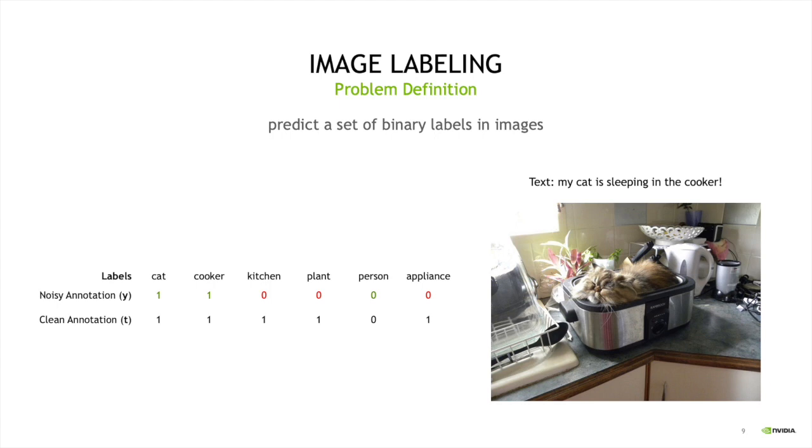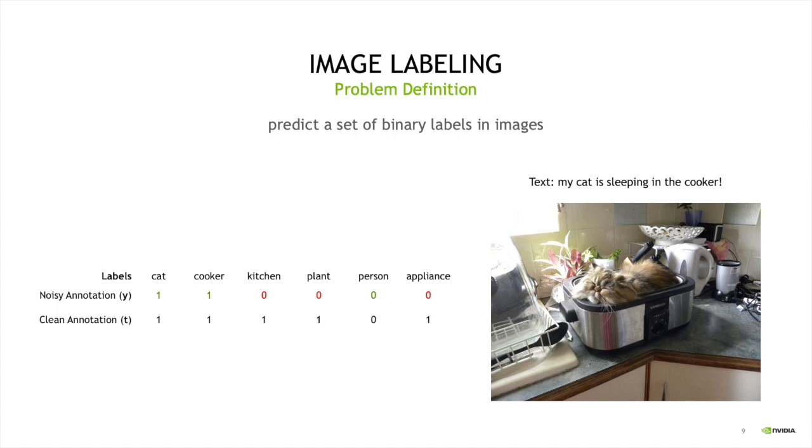Think of the image on the right as one of the images in the training data, and the caption says something like, "My cat is sleeping in the cooker today." We're going to process this text to come up with some noisy labels. Here, on the left side, we're using the vector y to represent these noisy labels. Because there are the words cat and cooker in the annotation, we know that these entities are present in the image, but because there is no mention of plant or kitchen or appliance, these classes are missing from our noisy annotation.